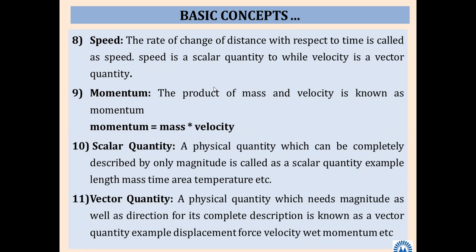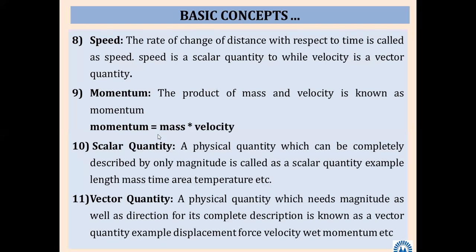To know in depth, for a scalar quantity, only magnitude is more than sufficient to describe, and for a vector quantity, it is necessary to have its magnitude as well as direction.